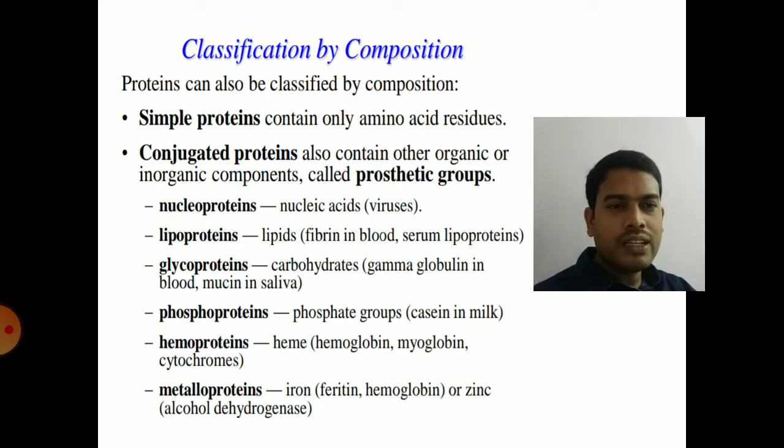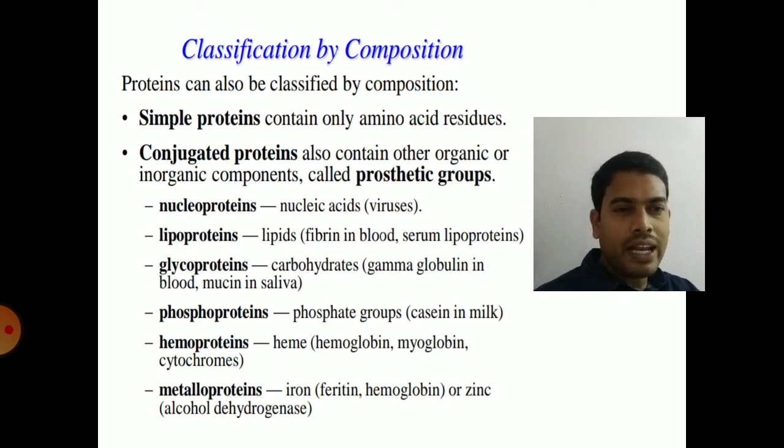So if the protein contains phosphorus as prosthetic group, those are called phosphoproteins. Best example, casein in milk, it's a phosphoprotein. And if it contains heme as prosthetic group, then they are called hemoproteins. Example, hemoglobin, myoglobin, cytochromes, etc.